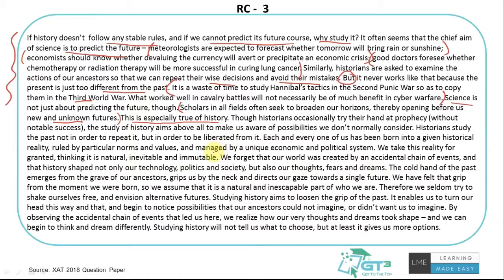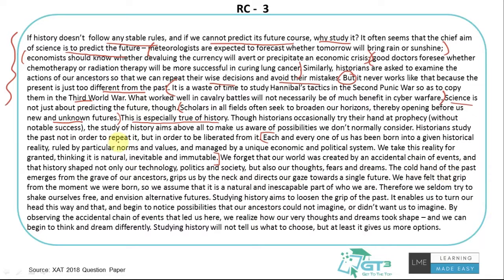So the author is basically saying that we are born into certain societies, cultures, economic systems and political systems, and we believe that this is how life is, this is how things are. We restrict ourselves in the way we live, think, work, and do everything in our lives. Then the author says, we forget that our world was created by an accidental chain of events, and that history shaped not only our technology, politics, and society, but also our thoughts, fears, and dreams. Whatever happened in the past shapes how we think, and the fears and dreams that we have.